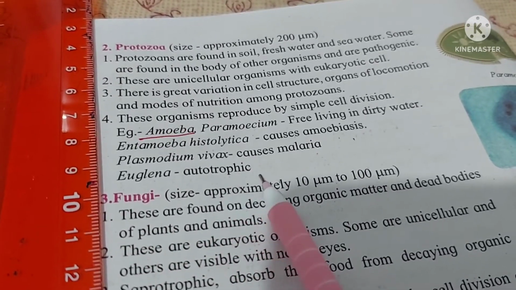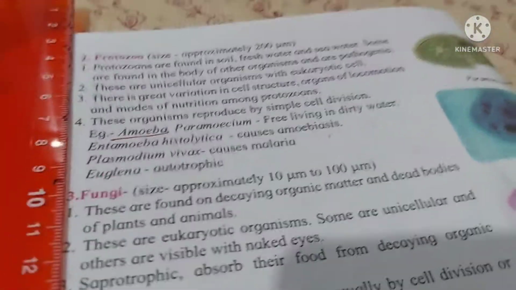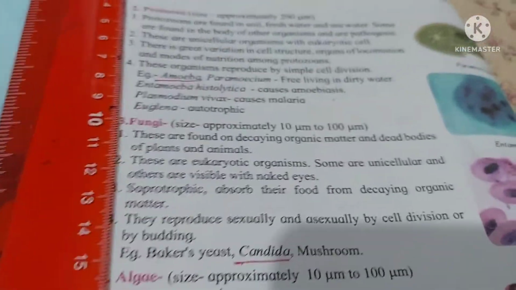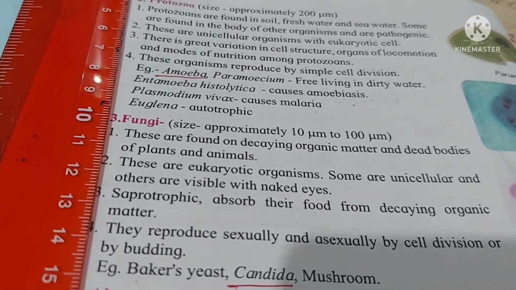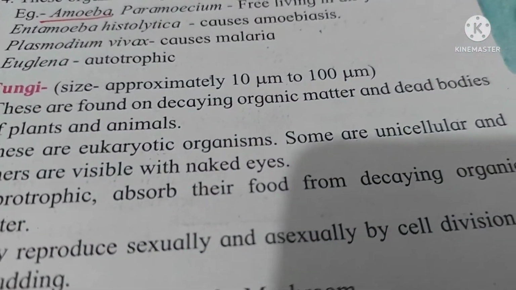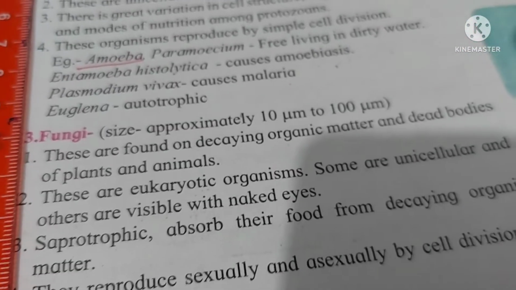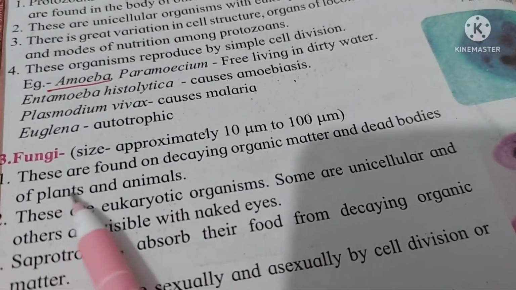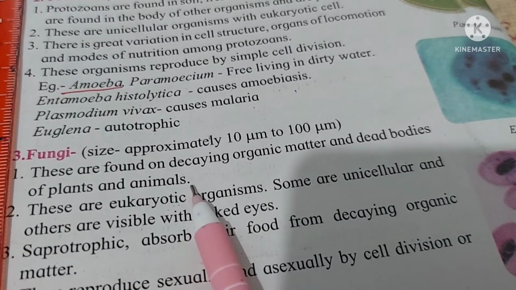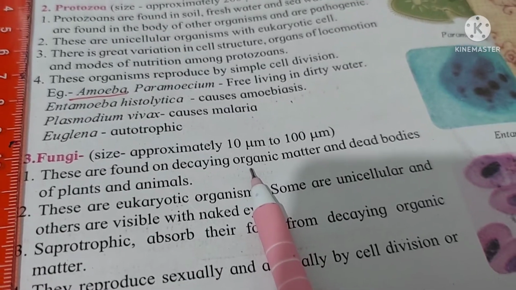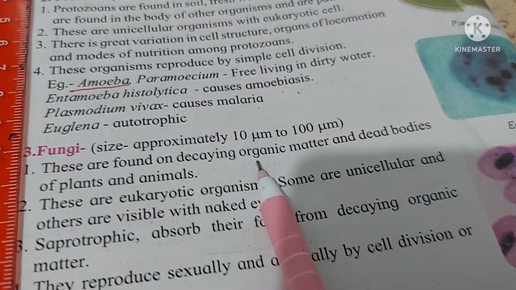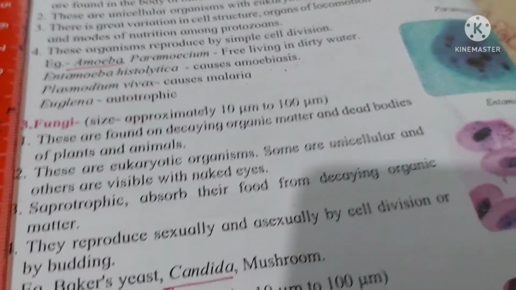Then Euglena, which is autotrophic in nutrition. Now after this explanation, I am going to provide you slides of these organisms. Now we will go ahead with the fungi. Size is approximately 10 μm to 100 μm. Already you know what the sizes of these are. These are found on dead and decaying matter or dead bodies of plants and animals. The particular temperature required for fungal growth is very favorable in the rainy season, because 80% humidity is required for the growth of fungi.